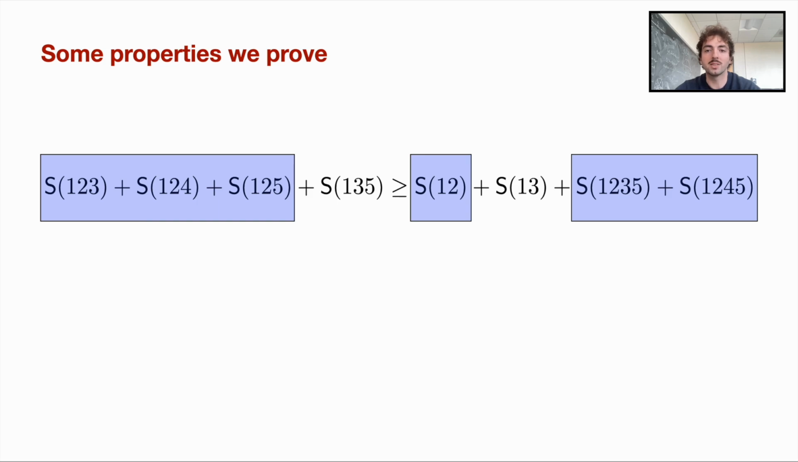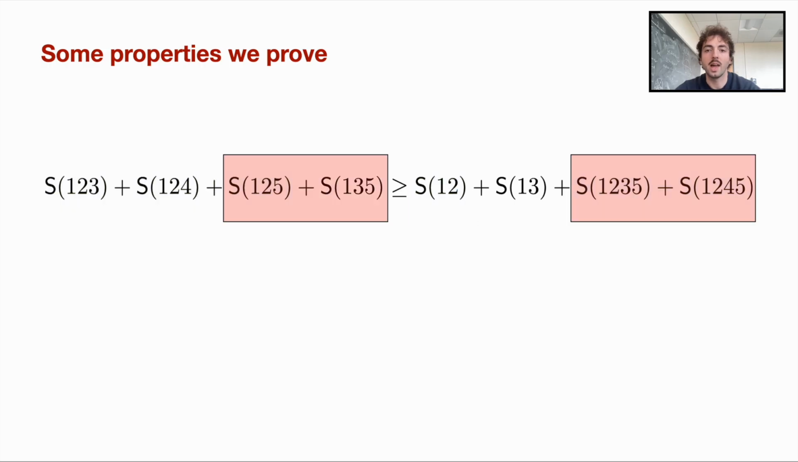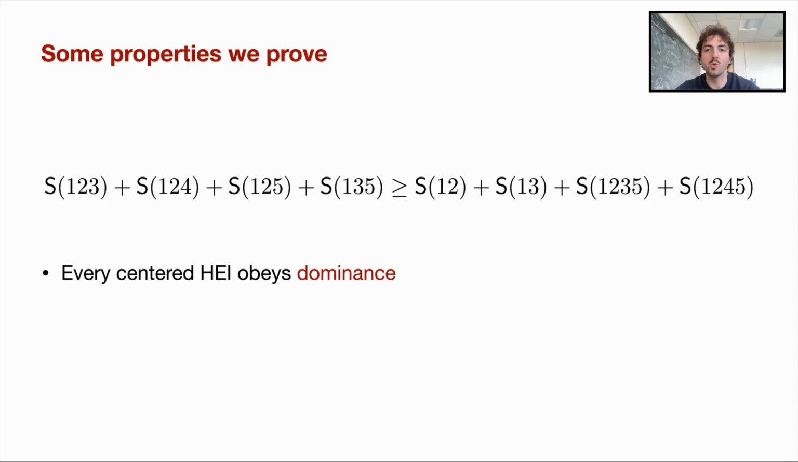We can look at a different subset, here highlighted in red, and the same property holds for some equally sized subset on the right-hand side. Here vertex 4 does not appear on the left-hand side, but it appears once on the right-hand side. If this property holds for every subset, then we say that the inequality obeys dominance, and we prove that it is a necessary property of centered HEIs. But it is not sufficient. If, however, dominance is preserved under inclusion relations, then it becomes both necessary and sufficient.